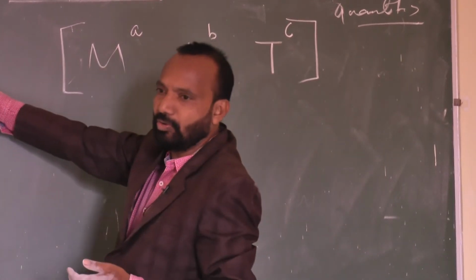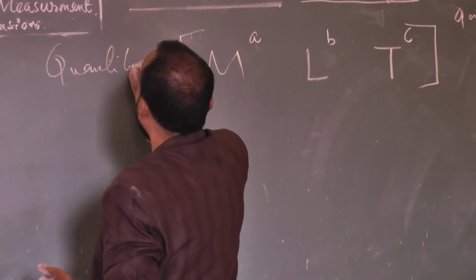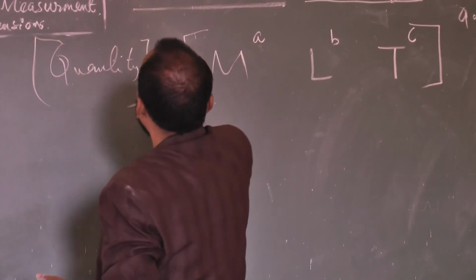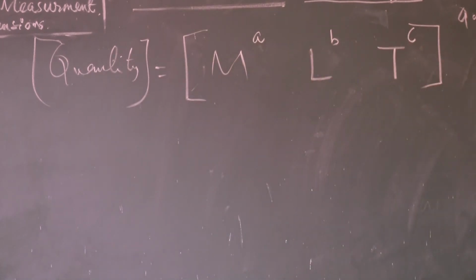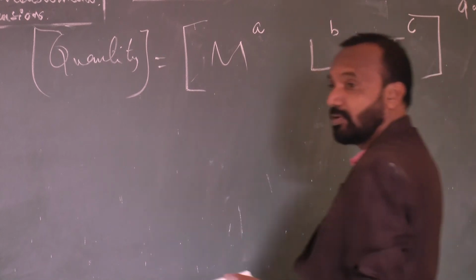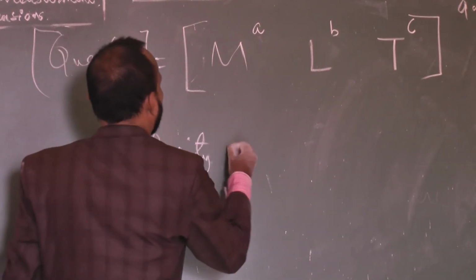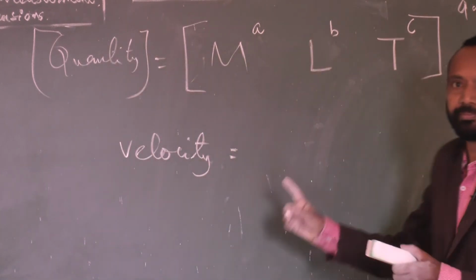Write the name of any quantity, and its dimensional power is equal to like this. The dimensional format is like this. Let us take the previous example, velocity. I am not writing speed because the same thing will come. Suppose velocity is a quantity.